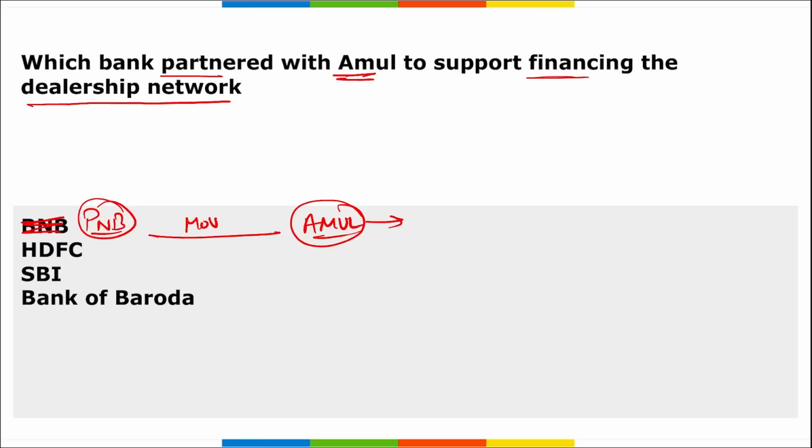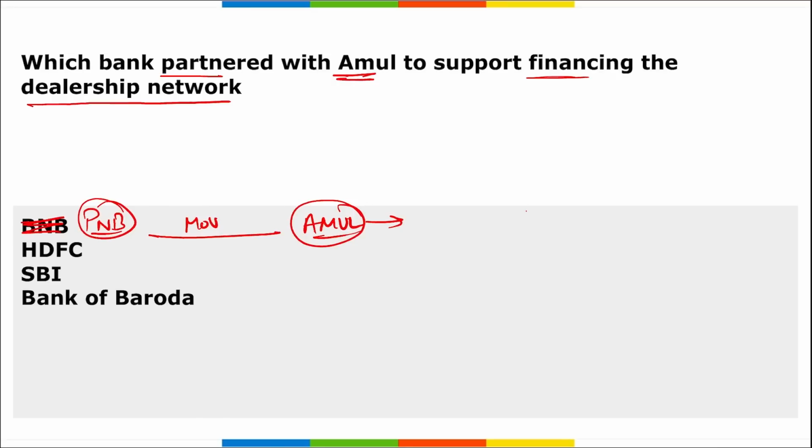The MOU is to offer financial services so that they can provide loans and finance to their dealership network.